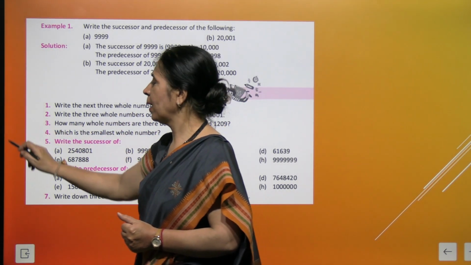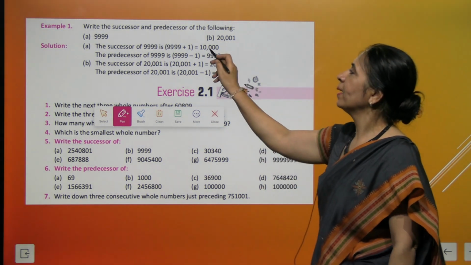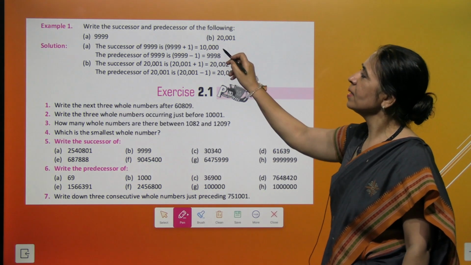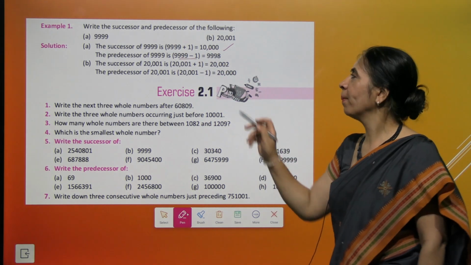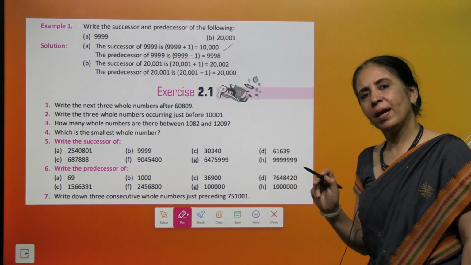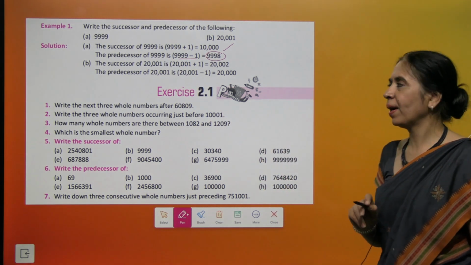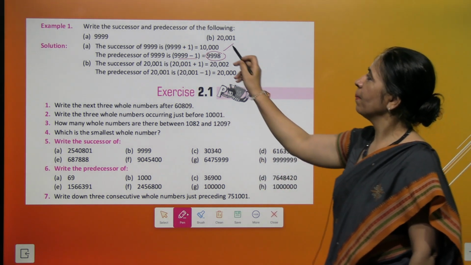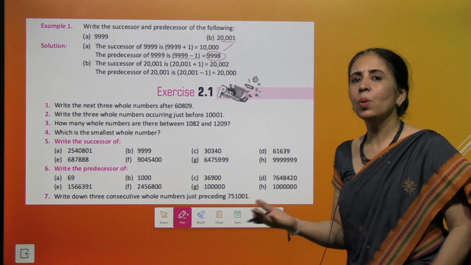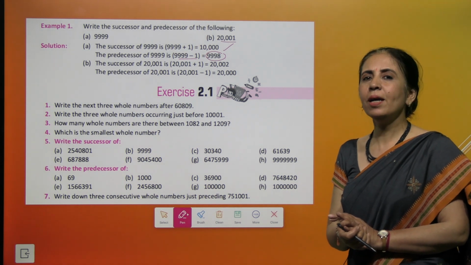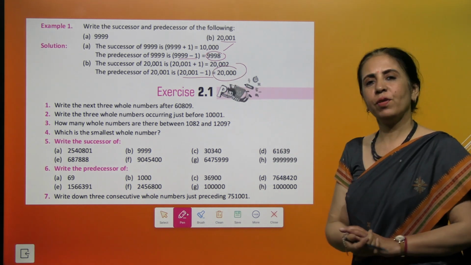Now we have to write the successor and predecessor of the given numbers. So we have a number 9999. When you add 1 to it, we get 10,000. And this is a successor. And if you take away 1 from it, when you subtract 1 from it, we get 9998. So this is a predecessor of 9999. Then next number is 20,001. Successor will be 20,002 and the predecessor will be 20,000. When you take away 1 from it, you are left with 20,000.